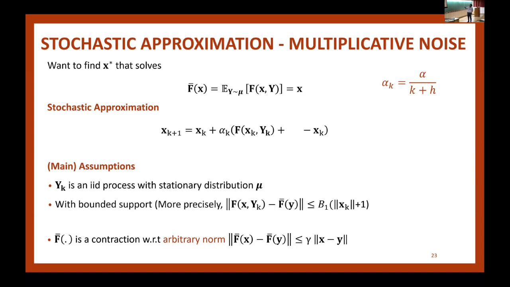Instead, I'm going to assume it is IID. It has some stationary distribution mu. That is the one that shows up here. And it has bounded support. Y has bounded support. More precisely, the assumption is something like this, but you can think of it as A having bounded support. Okay, and the contraction assumption has not changed.